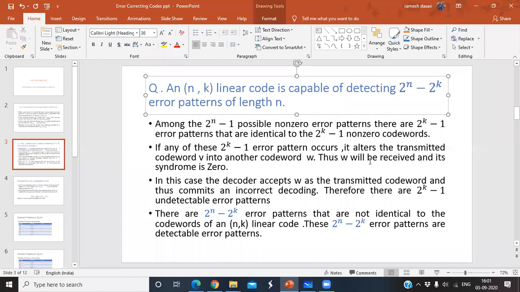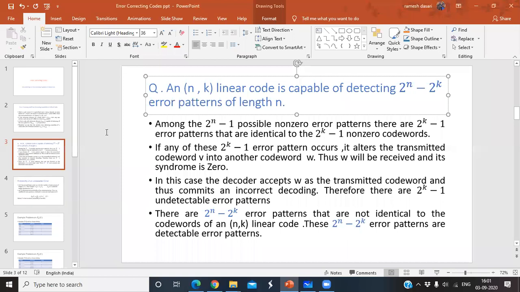Clear about this question? All of you, any doubts? Please look at the screen. Look at those 4 points. Ask if you have any doubt. Can I move to the next slide? Yes, sir. Okay.